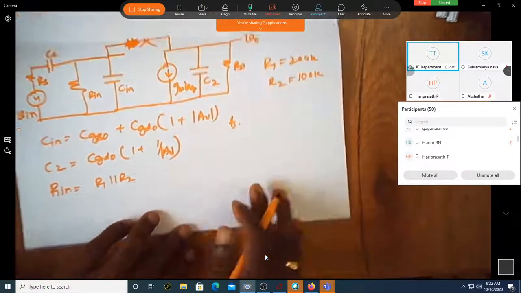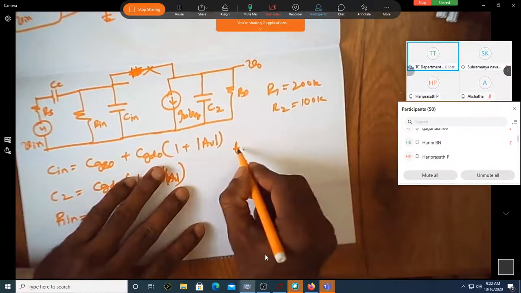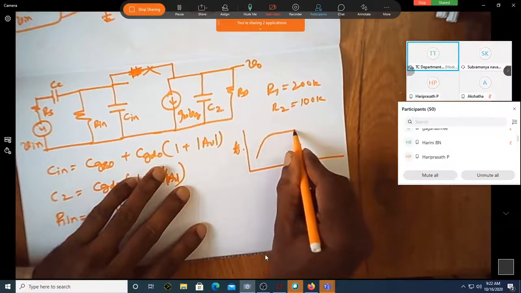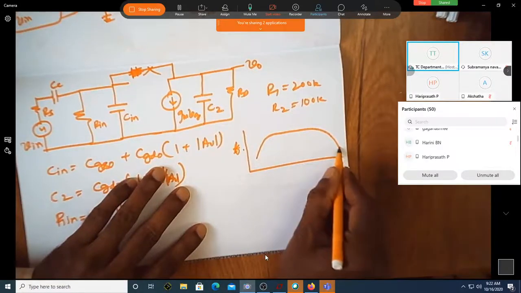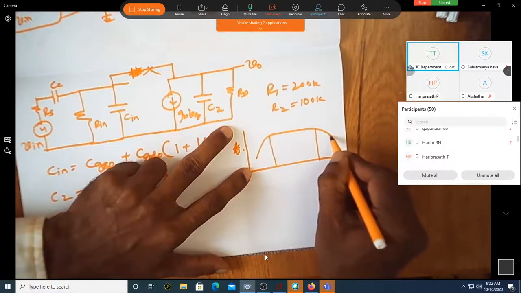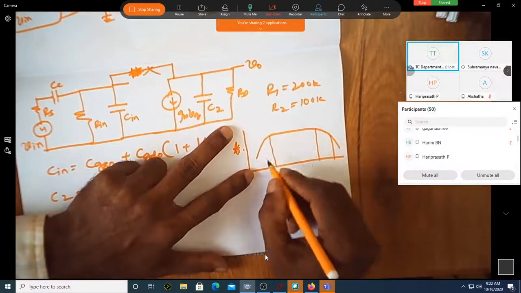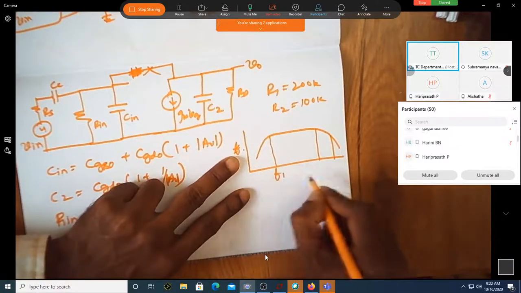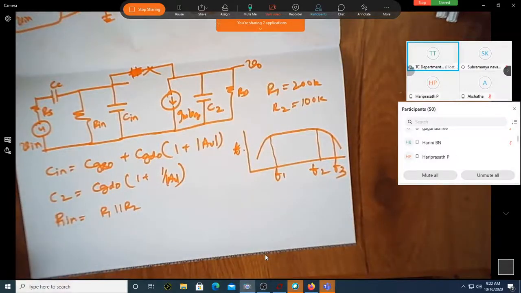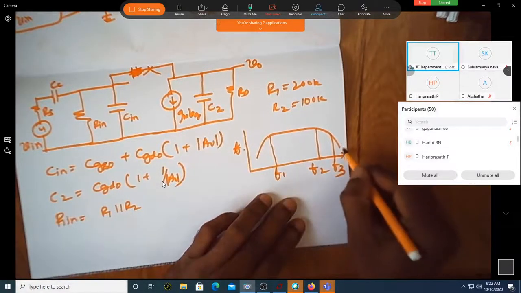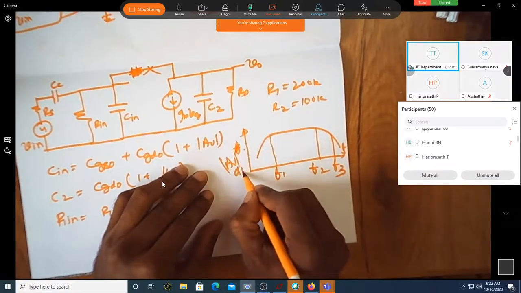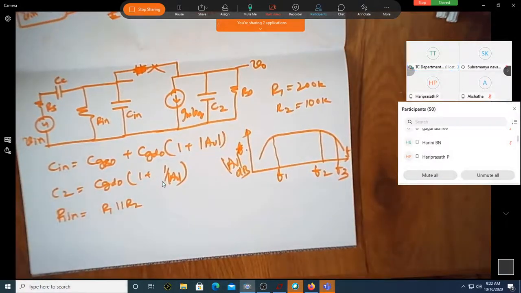Instead of simply asking you to say F1, let me write the frequency response and then ask you what is the first cutoff frequency, second cutoff frequency, and third cutoff frequency. This is this, and there will be a change in slope here. I'll tell you what you mean by change in slope. F1, F2, F3. This is frequency, this is gain in dB. Done?